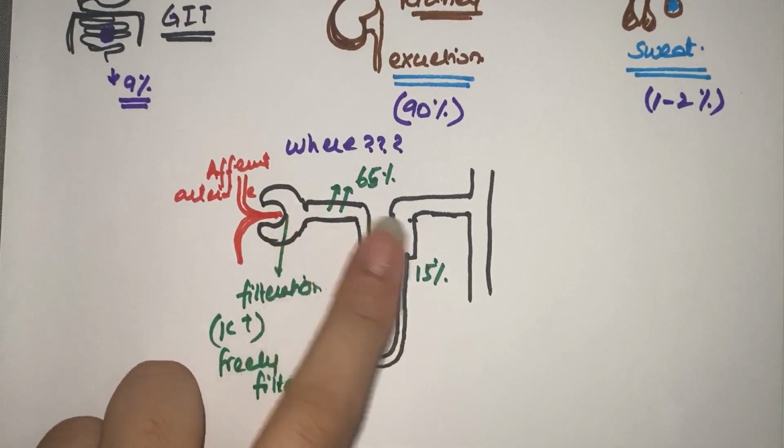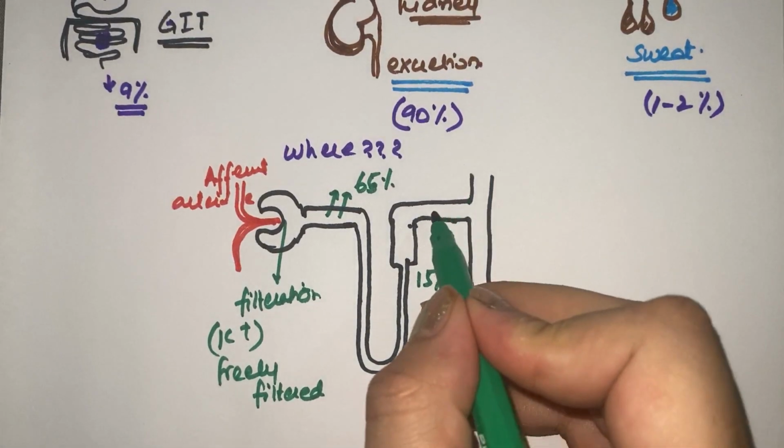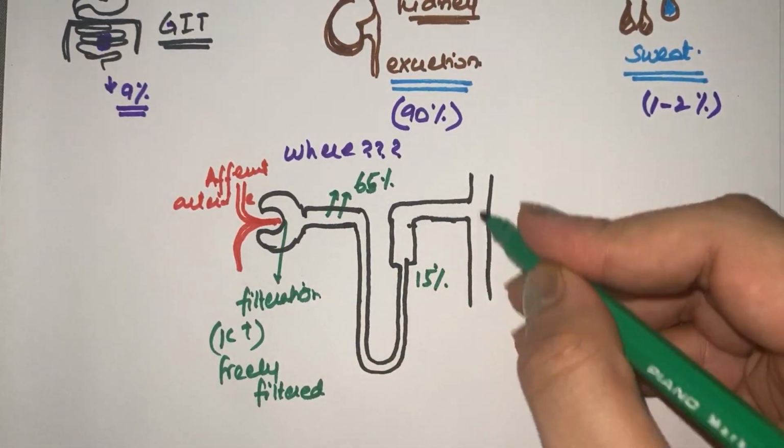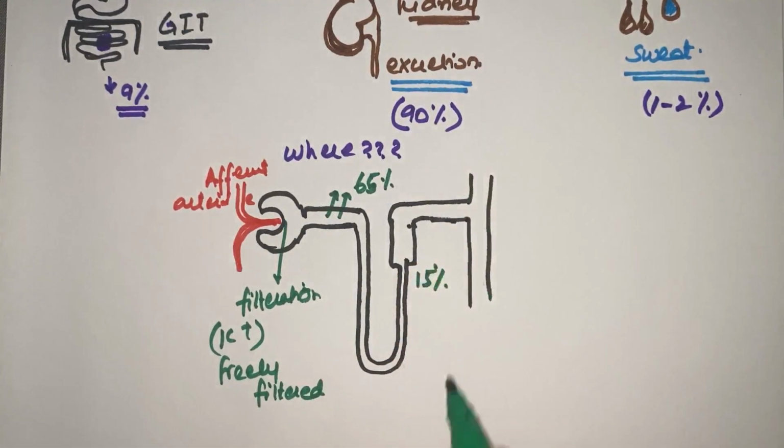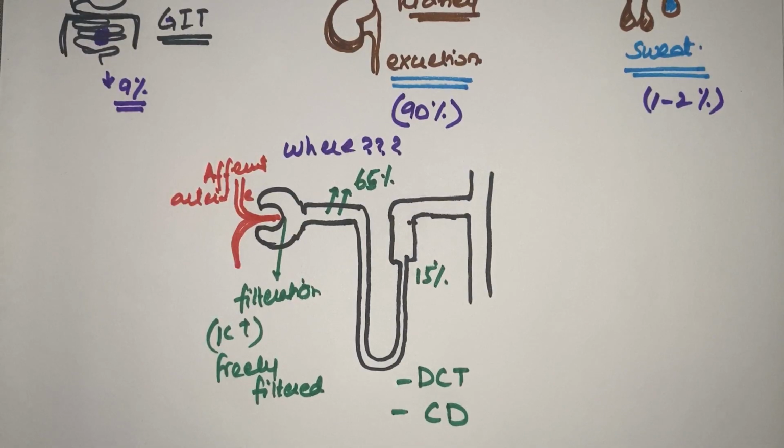So these absorptions will occur, but the question arises in your mind: what is the site in the kidney where it is regulated, means excreted? So this is the distal convoluted tubule and the collecting duct. So basically it's the distal convoluted tubule and the early collecting duct where the potassium is secreted.